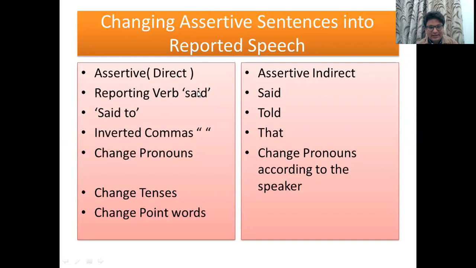The reporting verb said is going to remain said on the condition that the listener is not given. If the listener is given, if in the sentence it is written said to, it is going to be changed into told, because said to means the listener is given. In an assertive sentence, in order to remove inverted commas, we have to use that. After that, we have to change pronouns. After that, we have to change tenses, then point words.